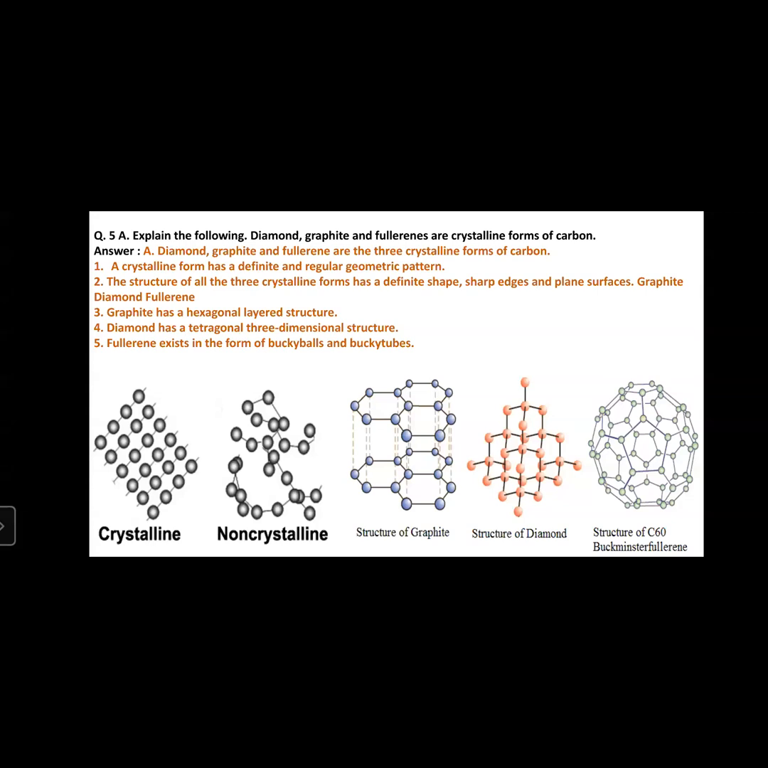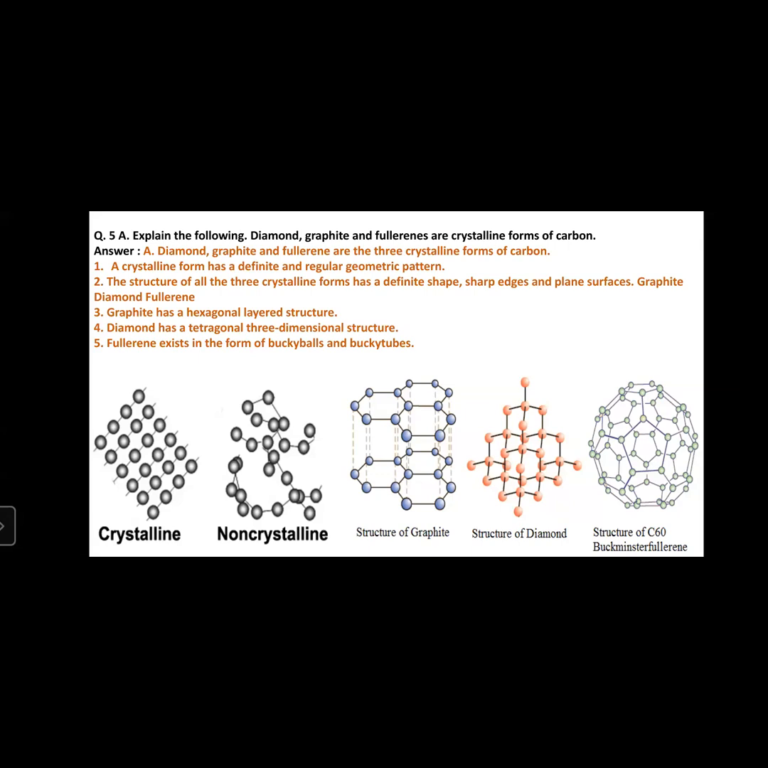Graphite and fullerenes are crystalline forms of carbon. Now, why do we call diamond, graphite and fullerenes crystalline forms? Due to the following factors. The first one is that a crystalline form has a definite and regular geometric pattern, since it has a regular pattern of atoms or molecules arranged in it. The second point is the structure of all the three crystalline forms has a definite shape, sharp edges, and plane surfaces.